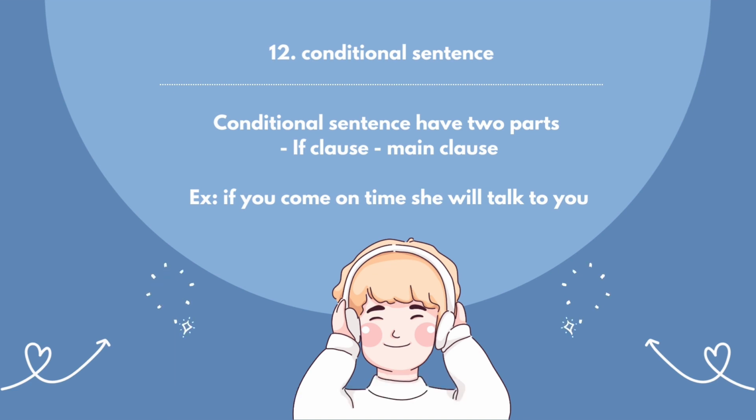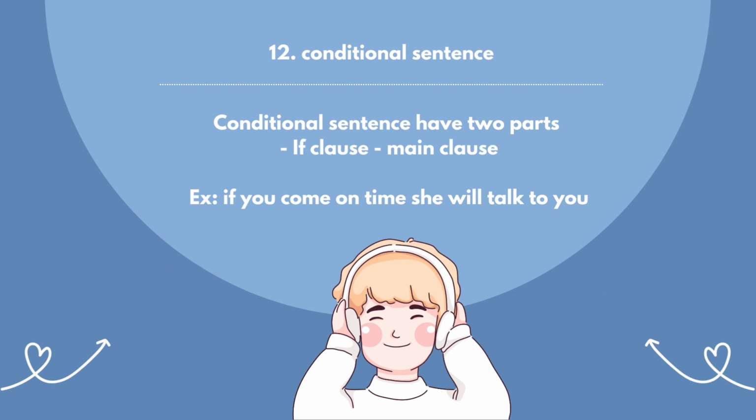A conditional sentence has two parts: the if clause and the main clause. A conditional sentence also has four types of conditional: type 0, type 1, type 2, and type 3.